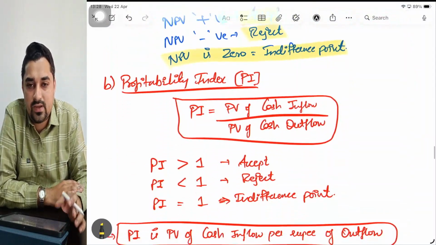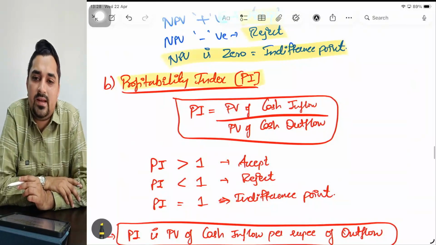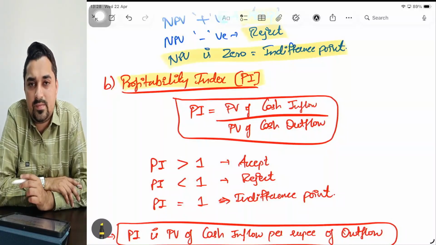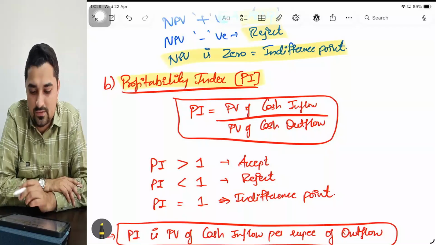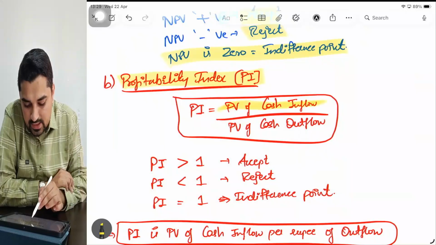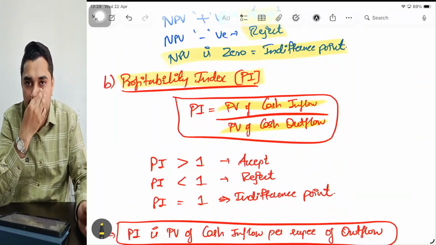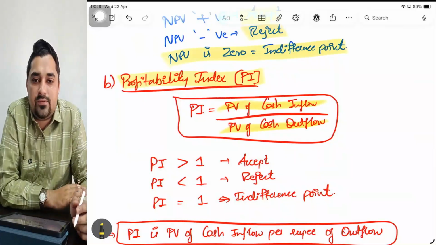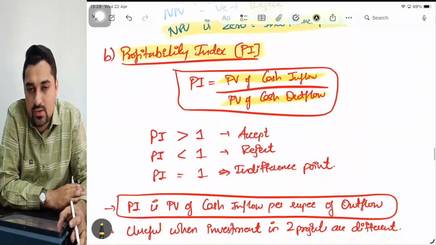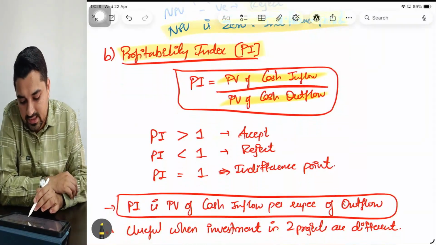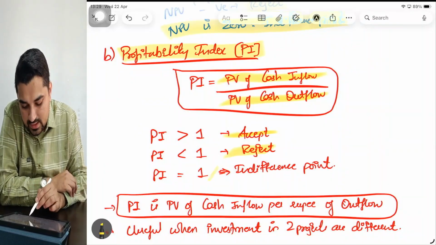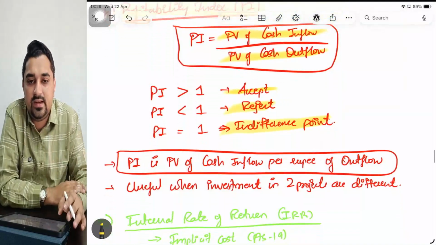Very much similar to that, we have something called profitability index. Again, NPV and PI will use the same set of data for decision making. That is nothing but present value of cash inflows and present value of cash outflows. The NPV will take the difference of that, and in PI, the formula is present value of cash inflows divided by present value of cash outflows. What is the interpretation? If PI is more than 1, you accept the proposal. If PI is less than 1, you reject the proposal. If PI is exactly equal to 1, it is an indifference point.